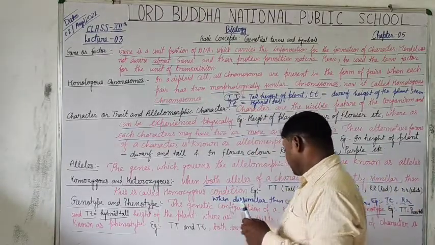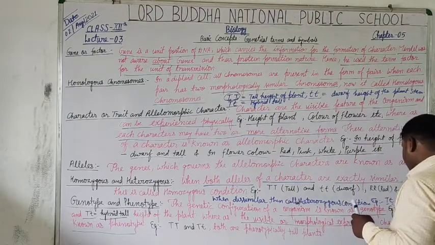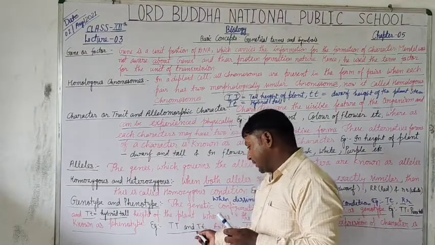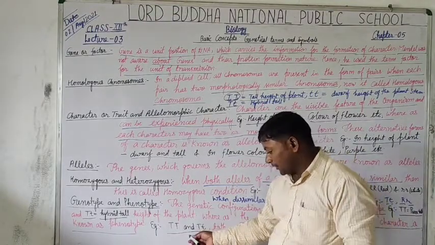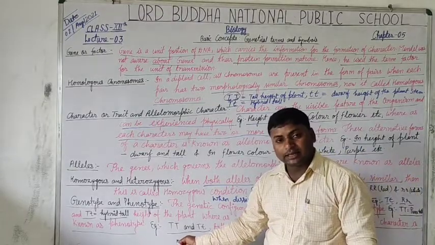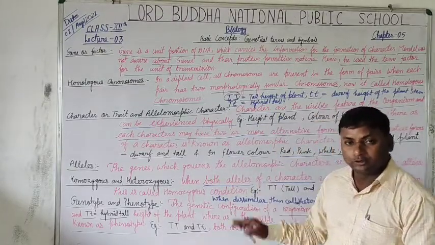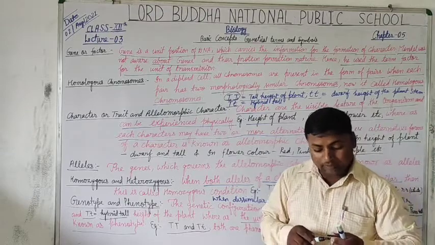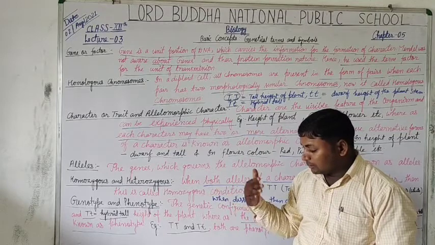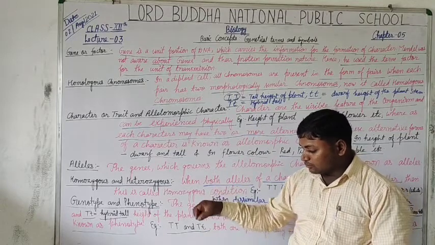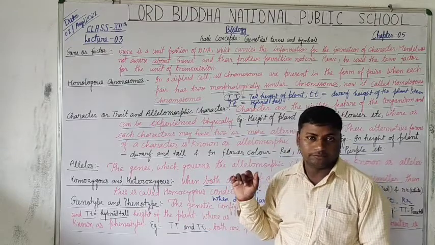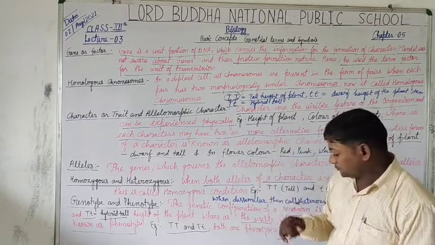So students, the visible morphological expression of a character: here capital T capital T and capital T small t both are the tall height of the plant phenotype. We cannot determine with the physical appearance which is hybrid and which is pure tall. Is that clear?